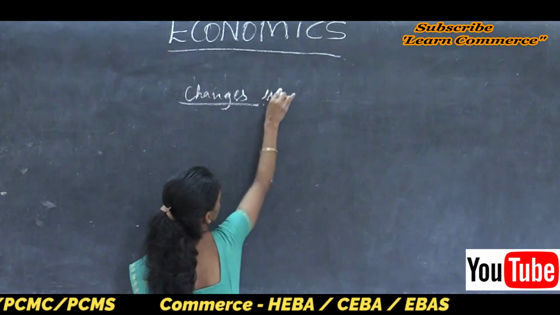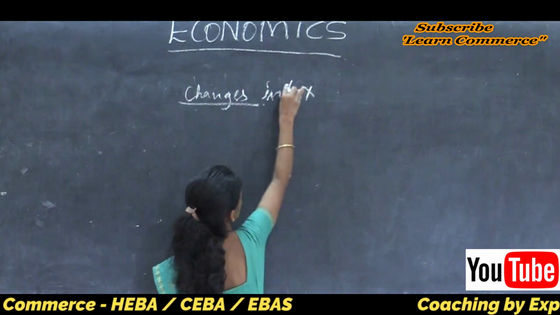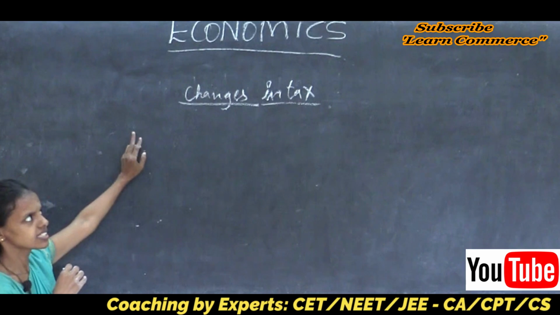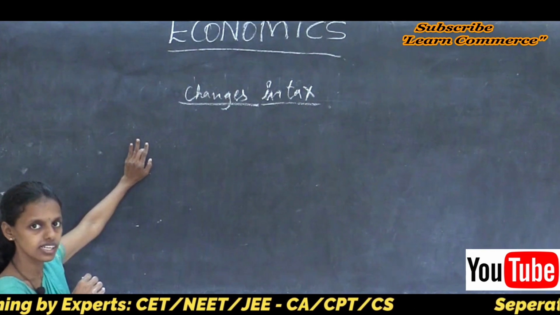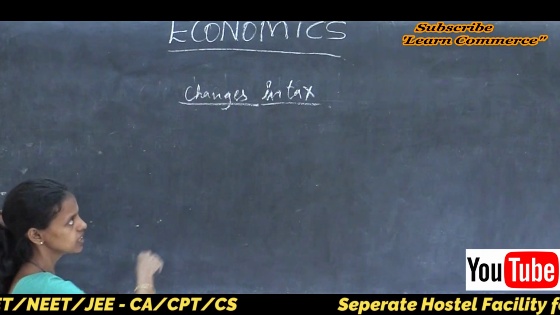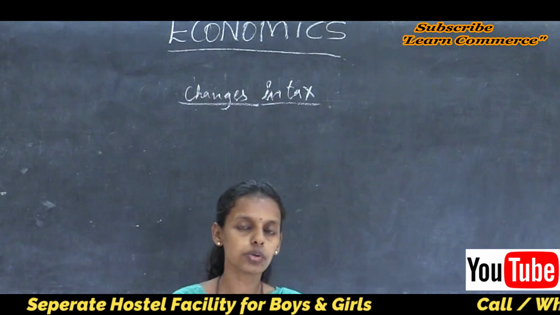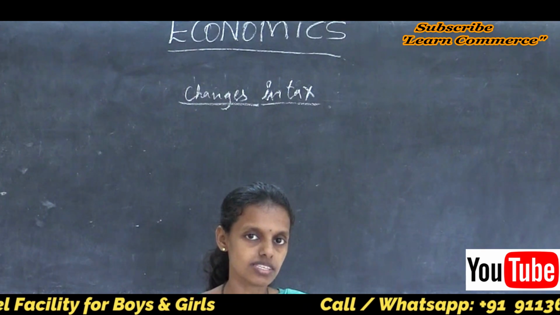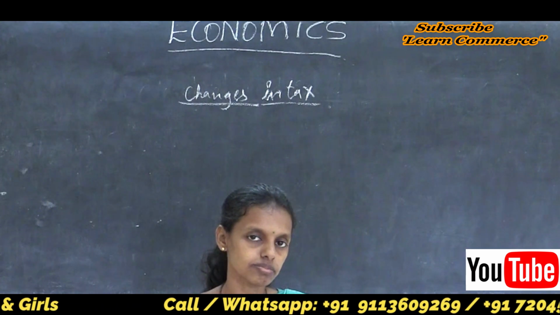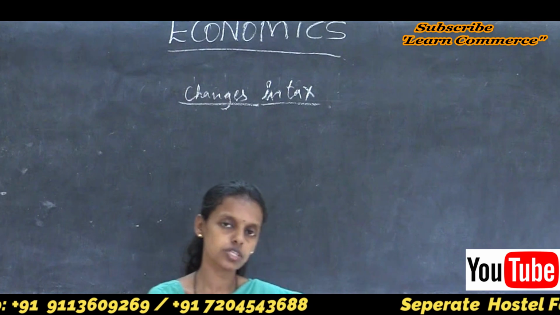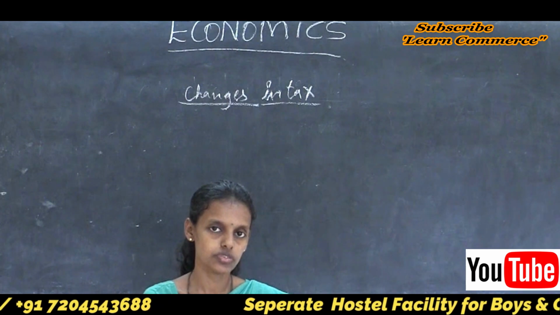What is the impact of changes in the tax on aggregate demand? Changes in the tax lead to changes in the aggregate demand. So how does the tax rate change? In India a progressive taxation system is there. Progressive taxation means tax is imposed by the government on the basis of the disposable income of an individual.